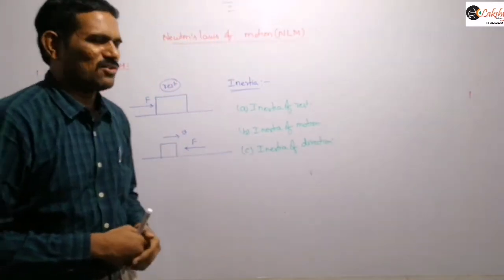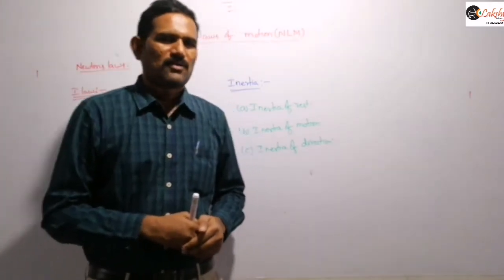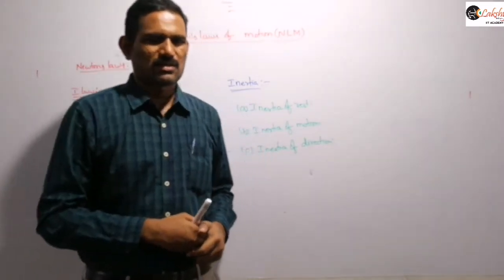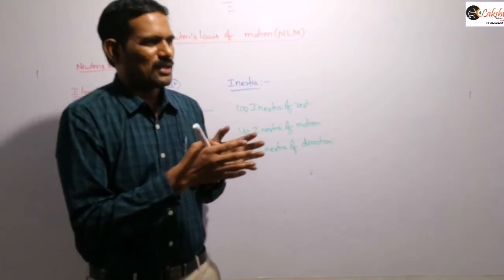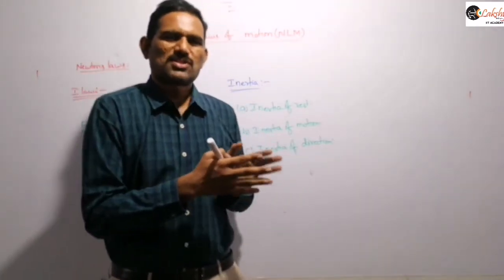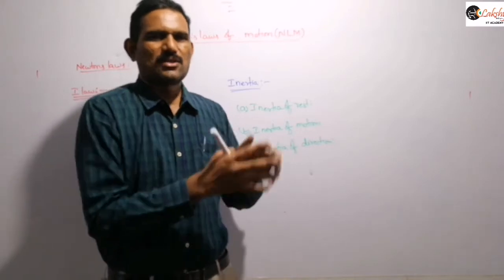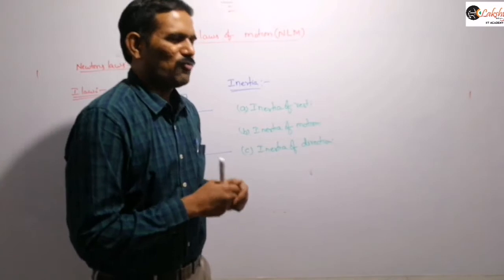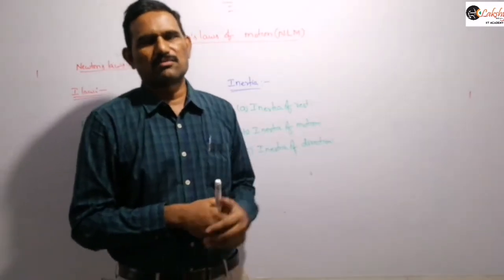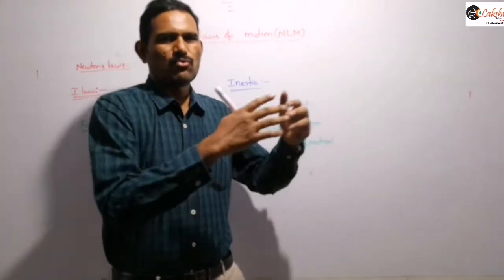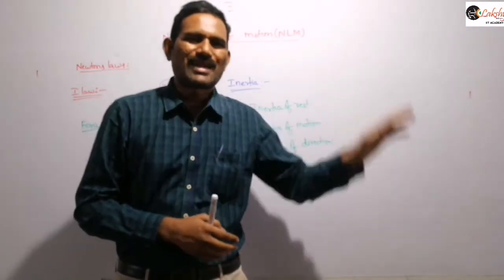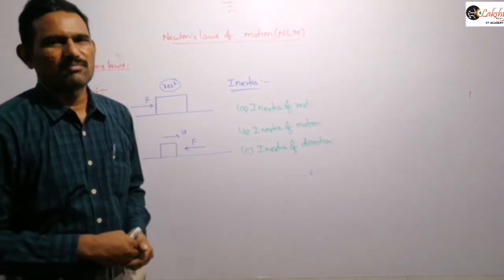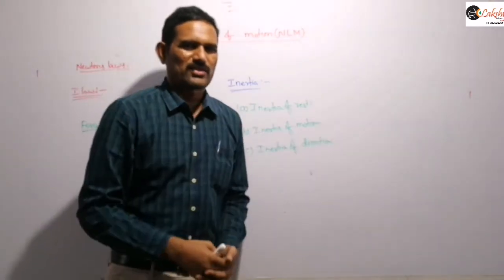And similarly, if we consider inertia of motion, we consider the same bus example here. Suppose you are standing in a bus which is moving with, let us say, uniform velocity on a straight road. Now if the driver applies the brake suddenly, the bus is already moving with uniform velocity. If the driver applies the brake suddenly, then in which direction will we fall? We will fall in the forward direction.